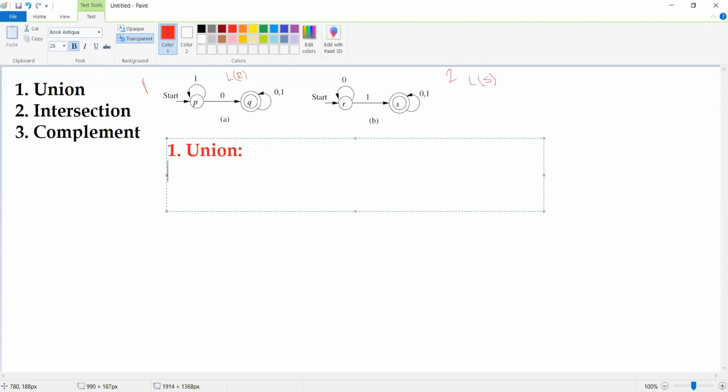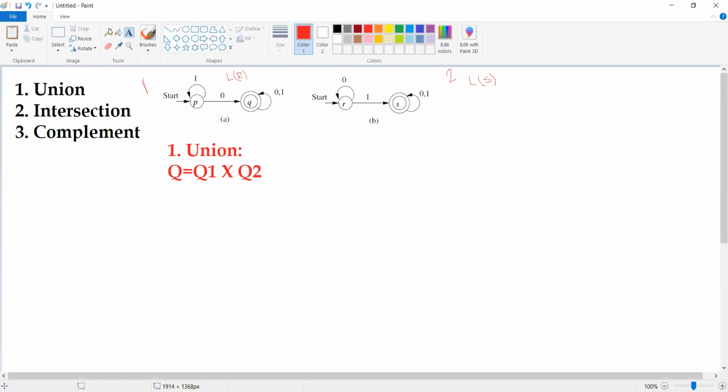now whatever the set of states we are going to get, Q will be the cross product of, please try to remember, Q will be the cross product of the set of states available in the first finite automata. I am calling it Q1, and the set of states available in the second finite automata. Okay, so please try to understand. Q represents the set of states which are available in the given DFA, which we get as a result of a union operation.